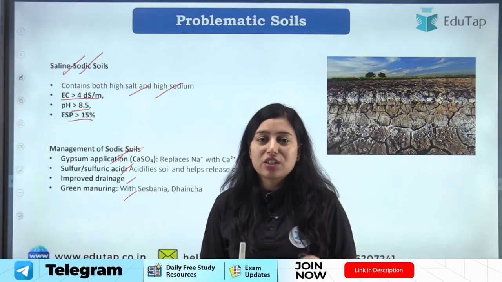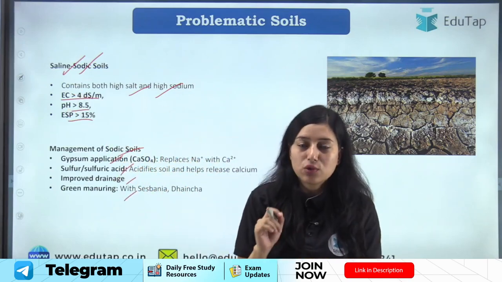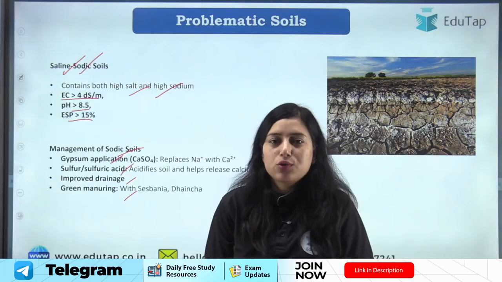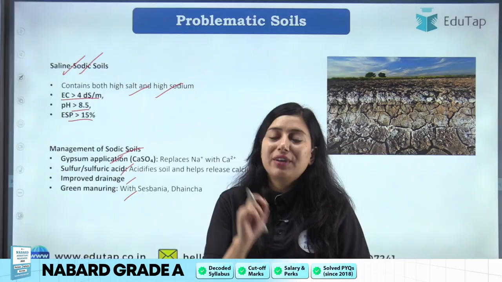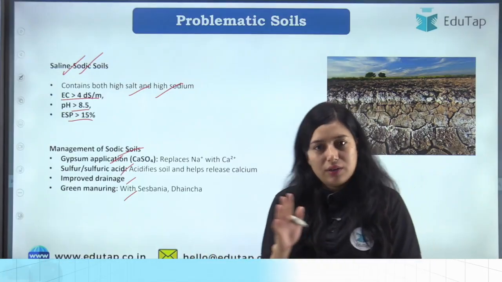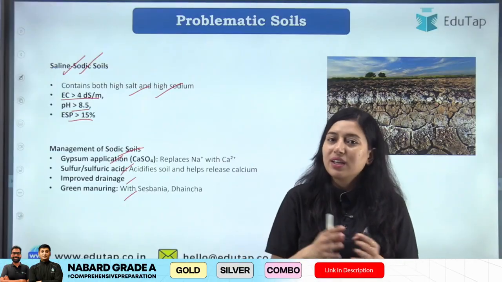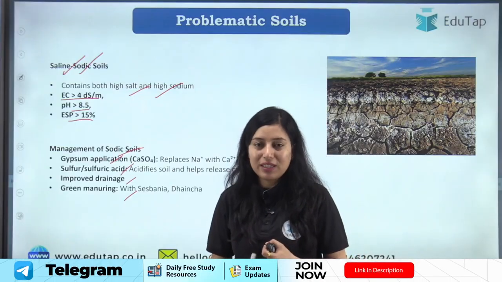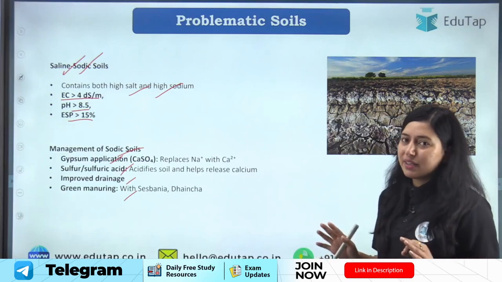Now students, from this lecture you have to learn the management and the characteristics of these problematic soils, because your examination question was from here only, right? So I hope with this you have learned about these problematic soils, especially the salt affected soils. We have three types of salt affected soil: saline, sodic and saline sodic soil, right? Based on the amount of salt and sodium present in the soil, a classification is done, and based on that you have to learn the EC, pH and ESP of these particular soils. Management is also something that we have discussed.